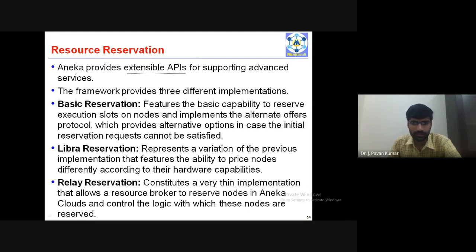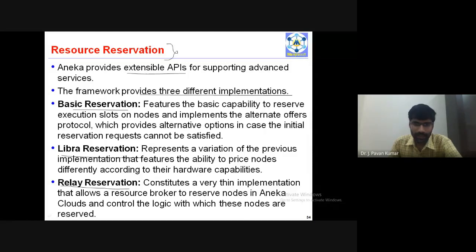This framework provides three different implementations pertaining to resource reservation: basic reservation, Libra reservation, and relay reservation.